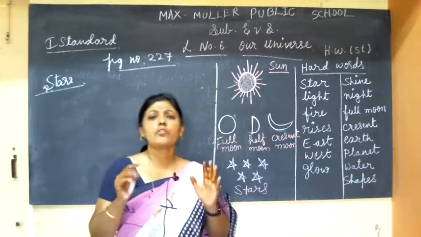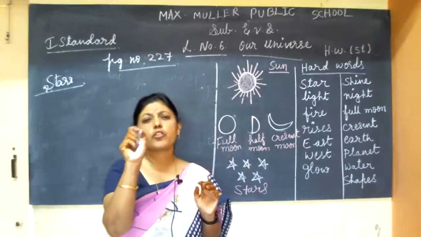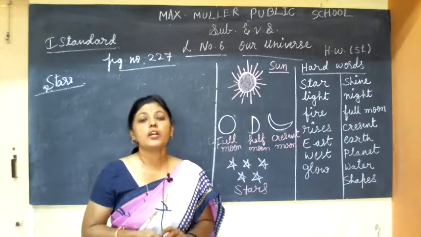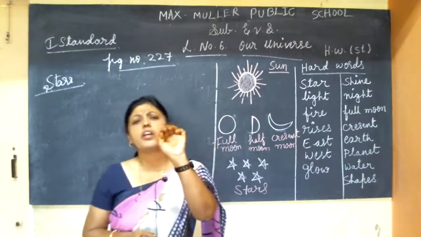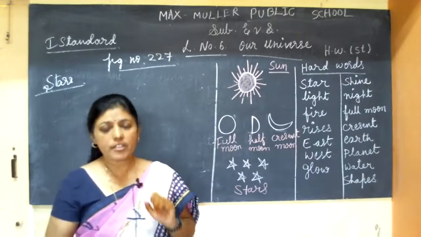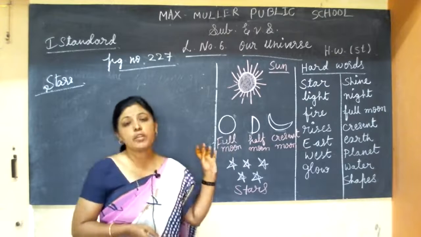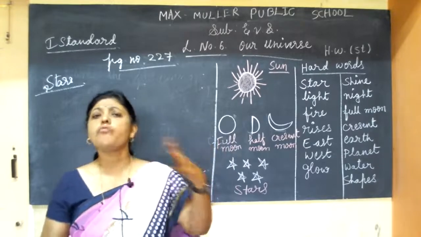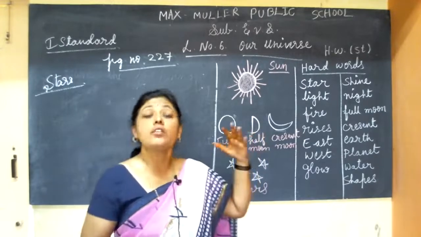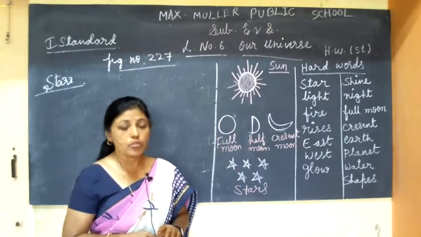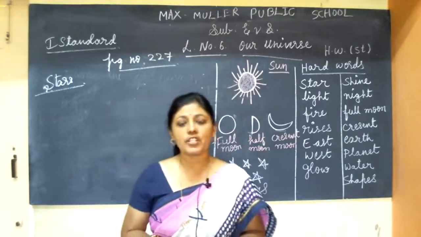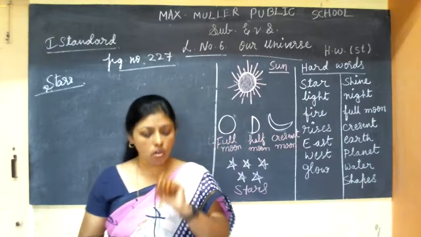They look very small, like a small dot. If you see in the sky, it looks like a small, twinkling dot, isn't it? Yes. Why? Because it is so far away from us, even from the sun it is so far away. That's why it looks small.